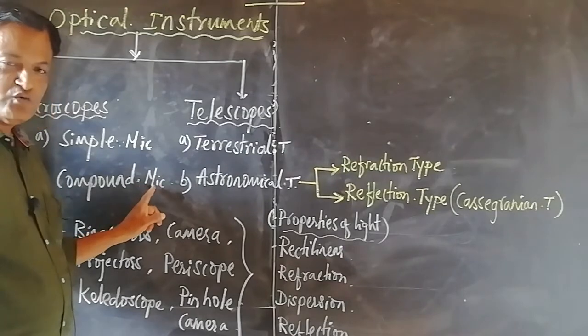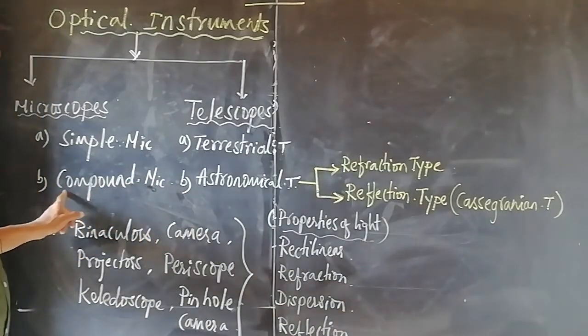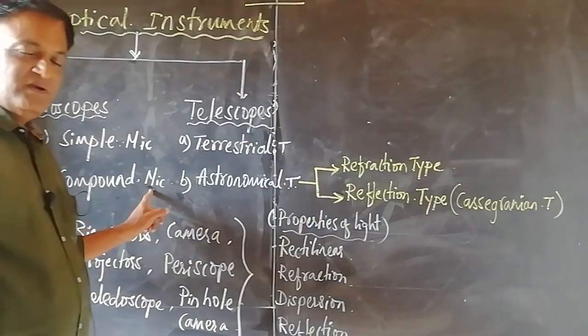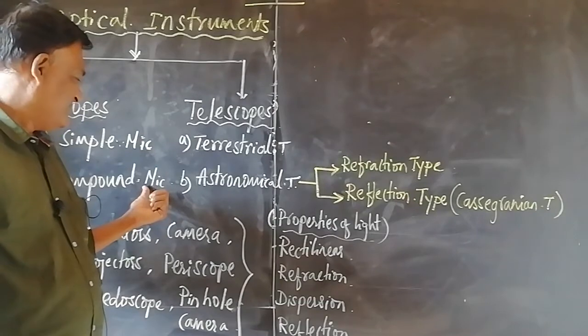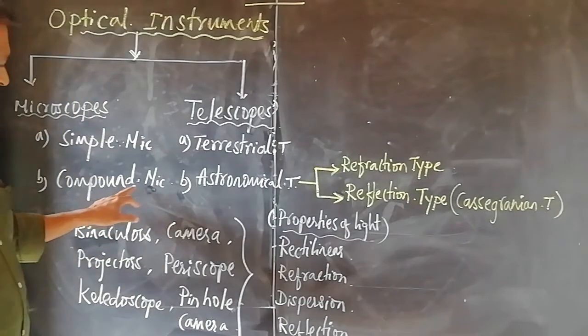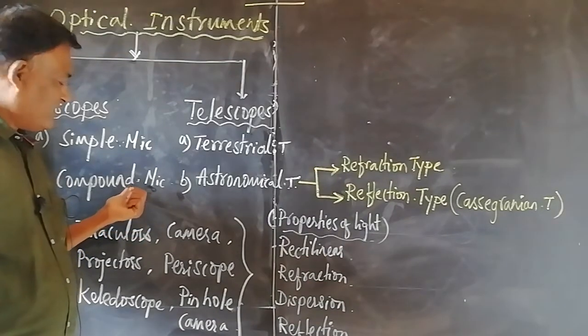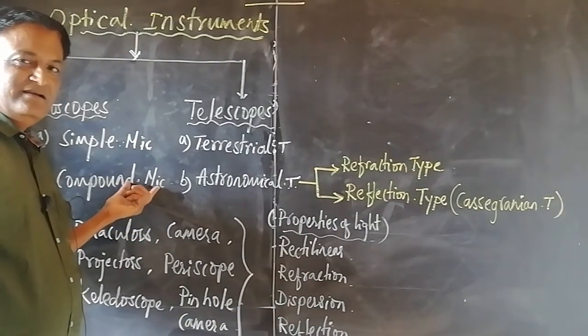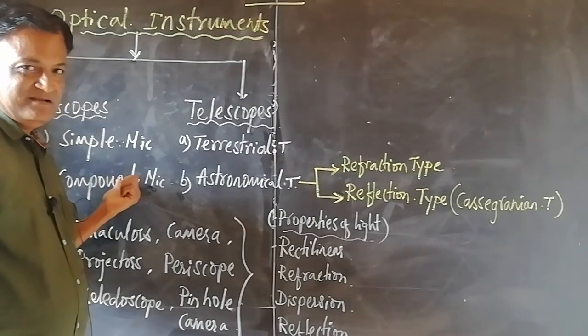In ultra microscope, ultraviolet light is made use, whereas in a conventional compound microscope, visible light is made use to illuminate the objects. Another one is electron microscope. Electron microscope is one in which the magnification is 50,000 times.